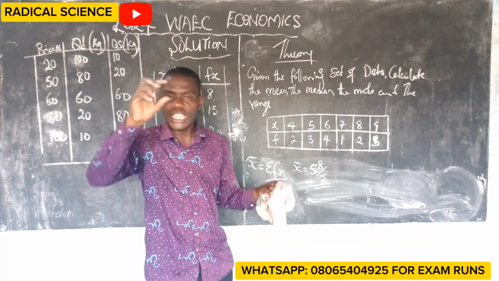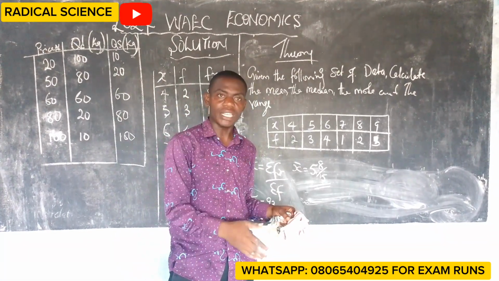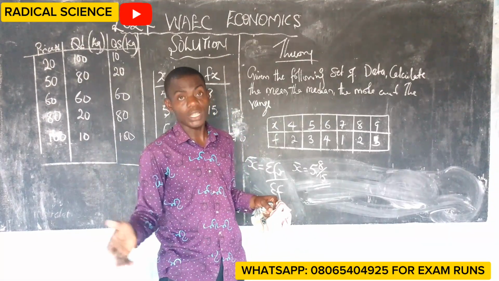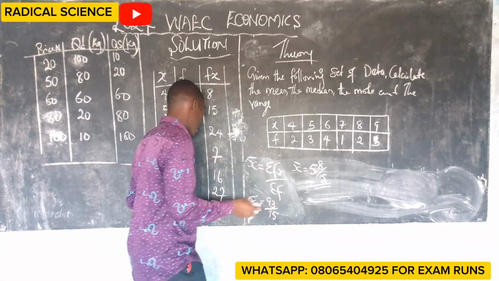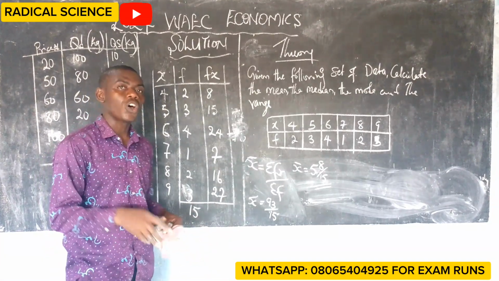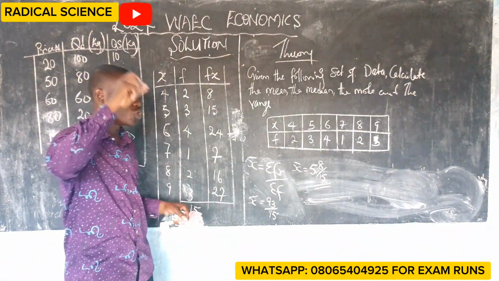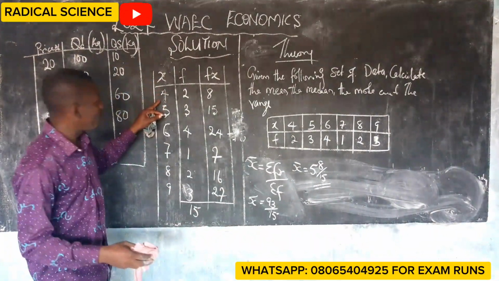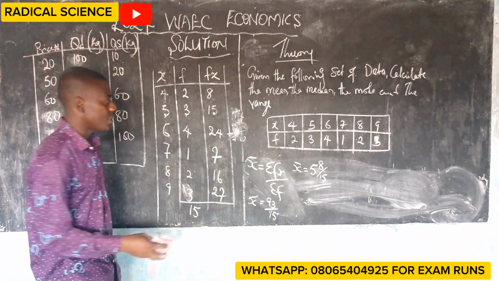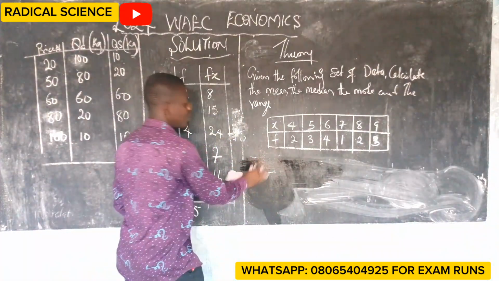You don't just get the middle number if you have not arranged it in ascending order or descending order. Please don't make a mistake of picking out the middle number without first arranging it in ascending order. But going by this, the data has been arranged in ascending order.